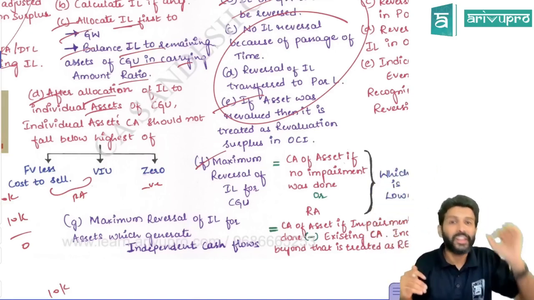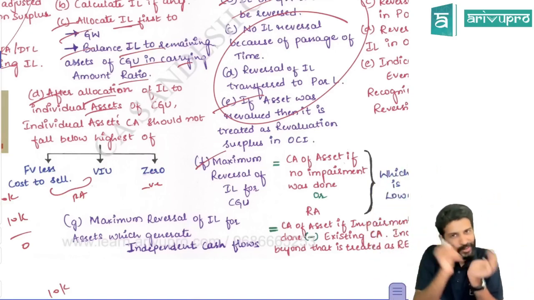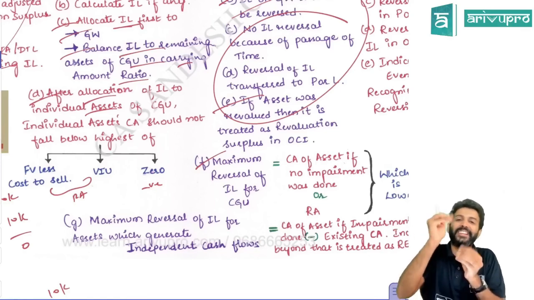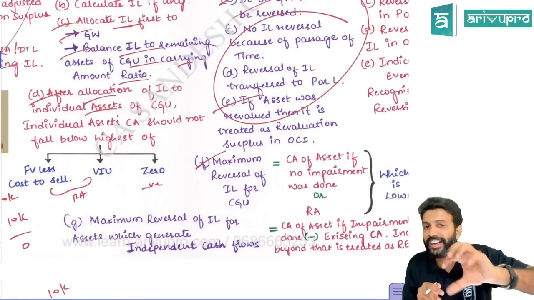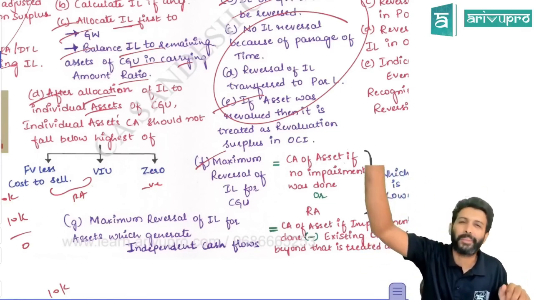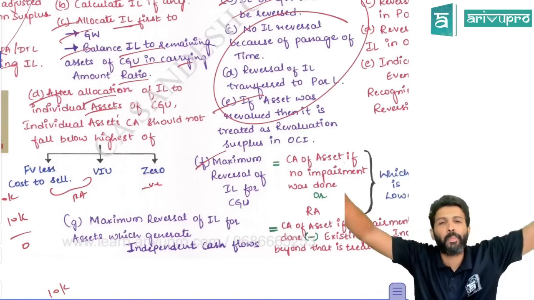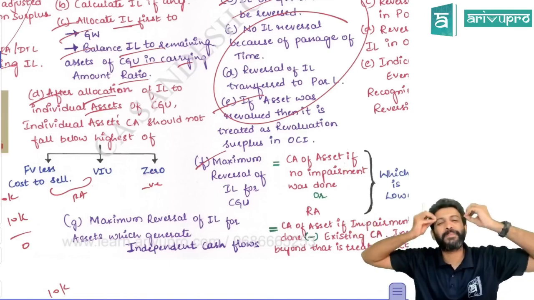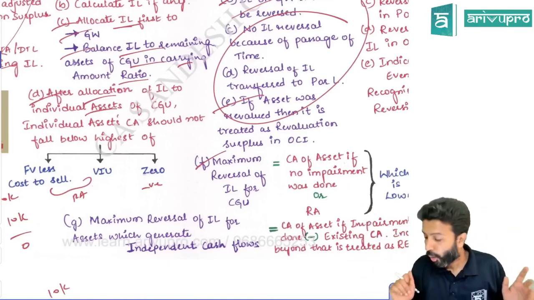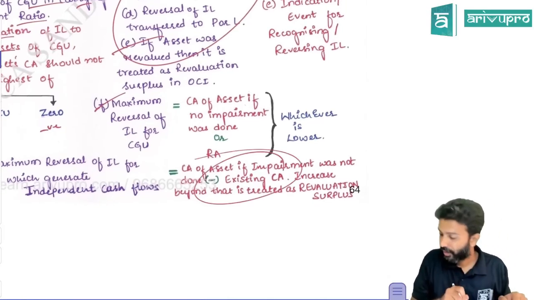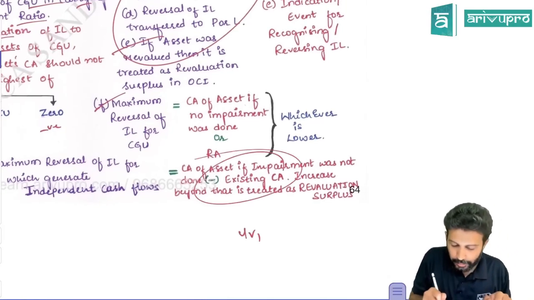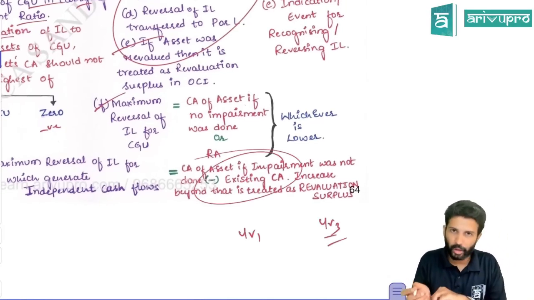So what is that upper limit? There is an upper limit for individual assets and for CGU assets also. If it is impairment loss relating to an individual asset, think: if this impairment had not been there at all, what would have been your carrying amount? Say in the first year you charged an impairment loss, and in the third year you want to reverse it.